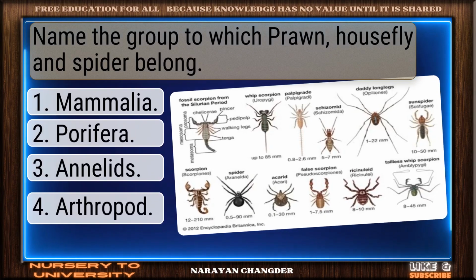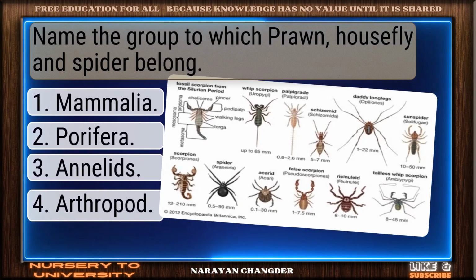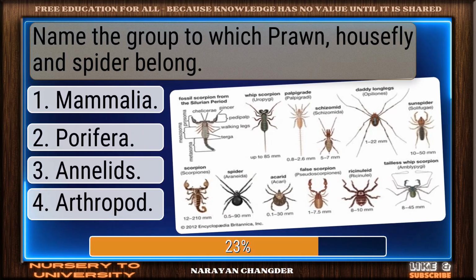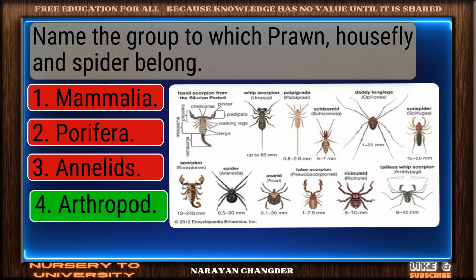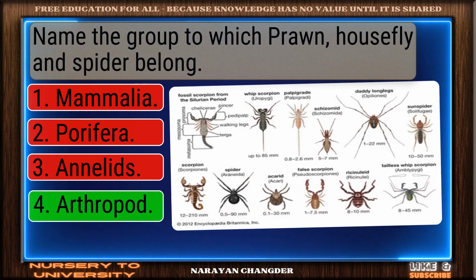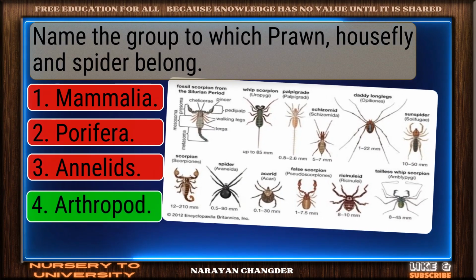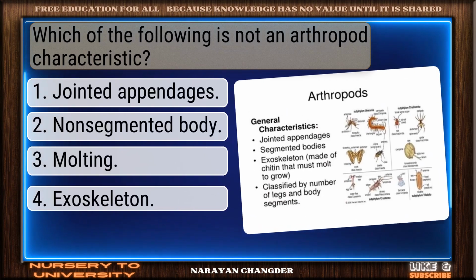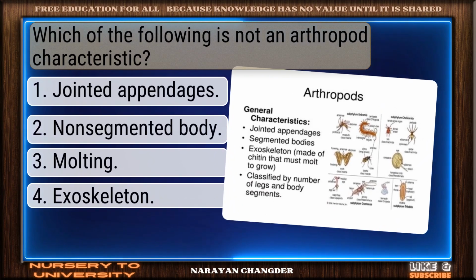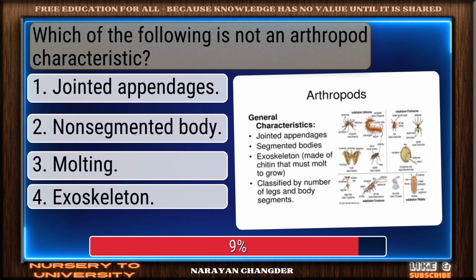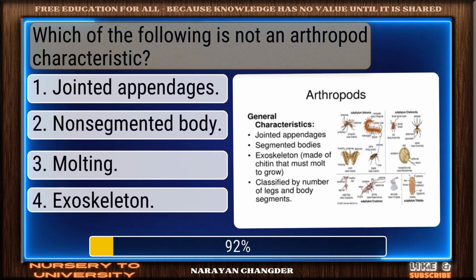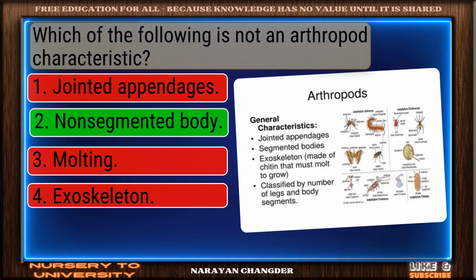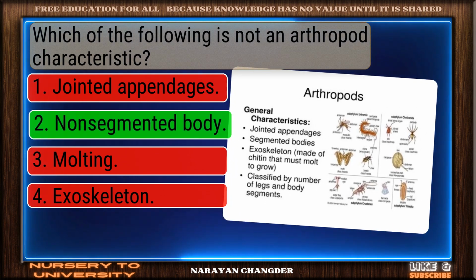Question number 133. Name the group to which prawn, housefly, and spider belong. Exactly. Arthropod makes sense, and it is the right choice. Question number 134. Which of the following is not an arthropod characteristic? Strong choice. Non-segmented body is the right answer.